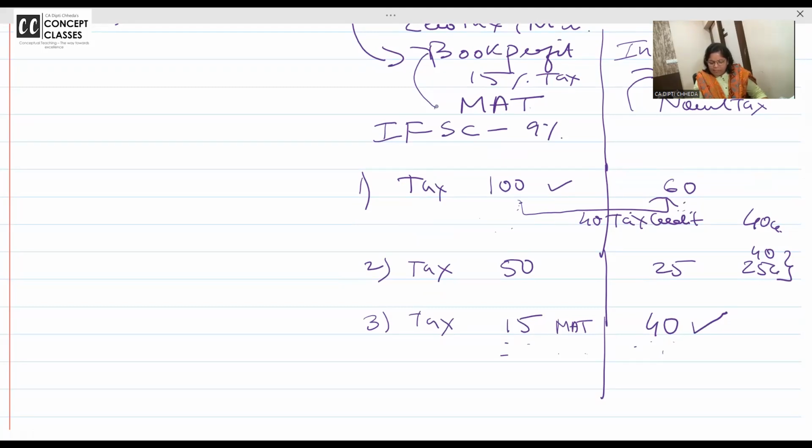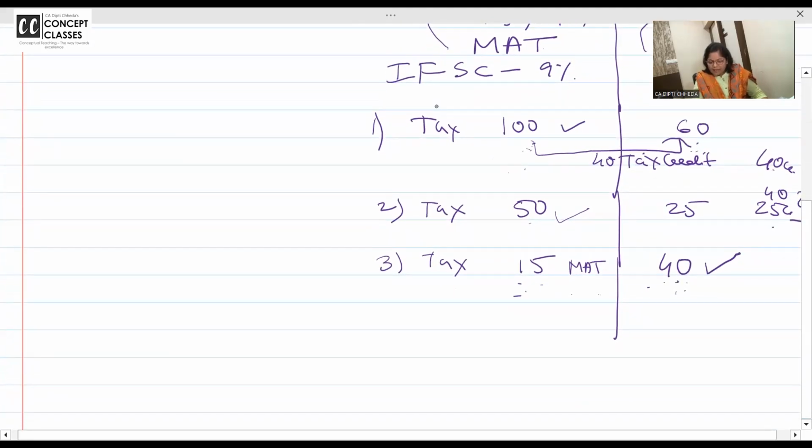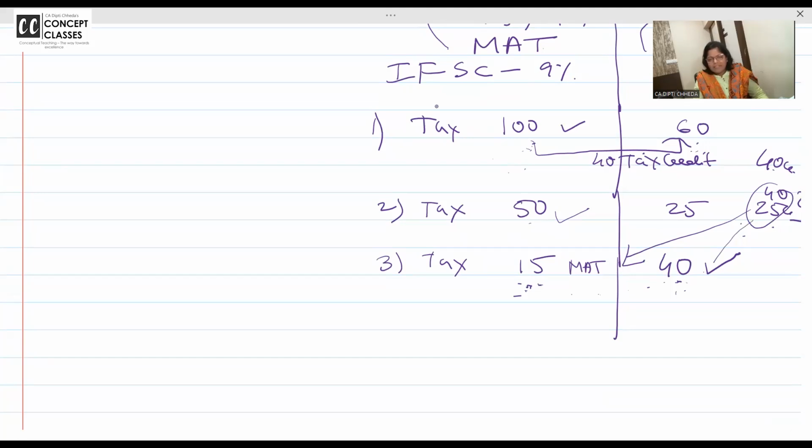Normal tax is 60 but MAT is 100, so pay 100 and take 40 credit. 50 and 25, pay 50 and take 25 credit. This time 15 and 40, pay 40. But your MAT is 15. So can you set off, sir, we already have 65 MAT credit? Can we set off 40 minus 15, that is 25, out of this? Answer is yes. And actually you will end up paying 50. Just base level, I'll give you a table, a printed table is there in your material, which will make it very clear. So what is today's class all about?